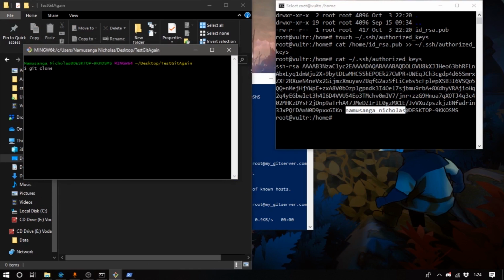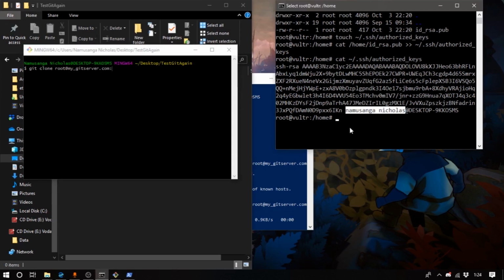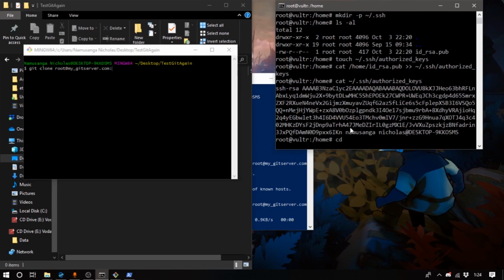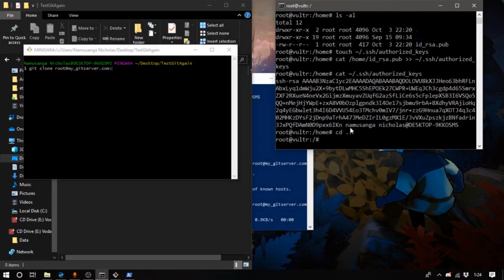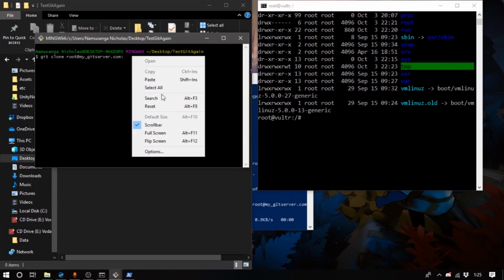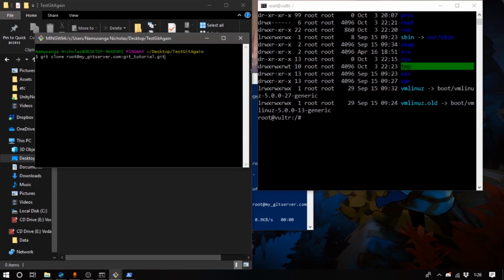So we're just going to do git clone, and we're going to do root at mygetserver.com, and we just want to specify the directory for the git. So you just want to go git underscore tutorial again, and this time when we hit enter, it goes ahead and clones the repo.